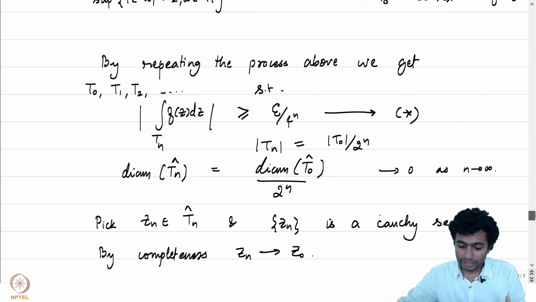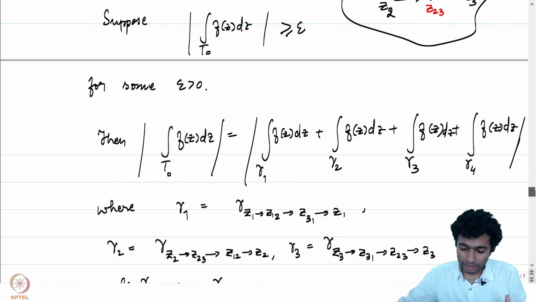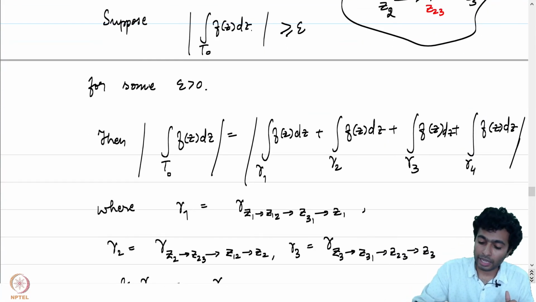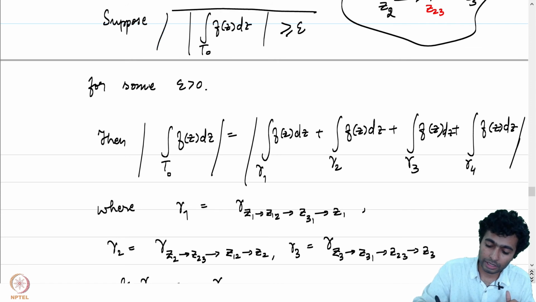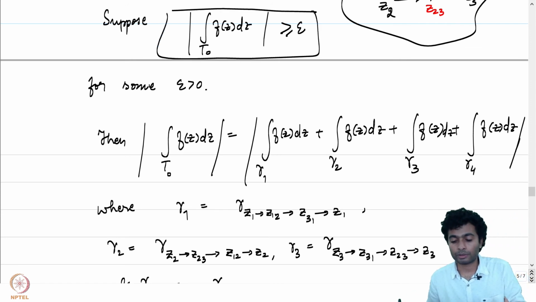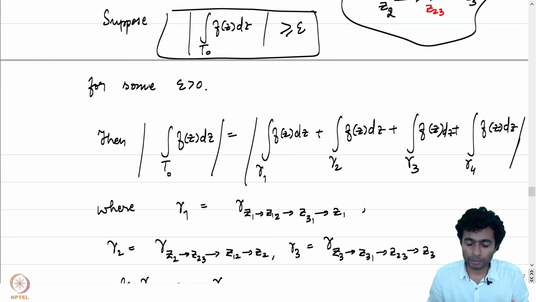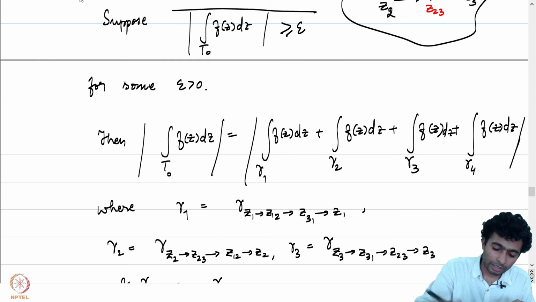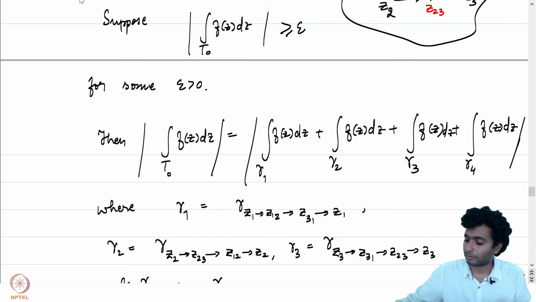So if we start with the assumption that our function f has an integral over T0 greater than or equal to epsilon for some epsilon positive, then we arrive at a contradiction. And that means that our assumption has to be false.